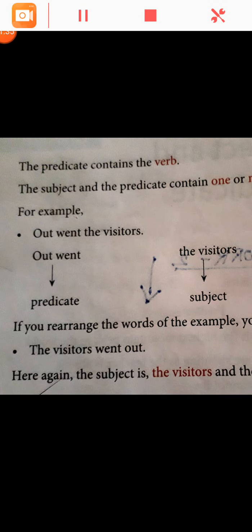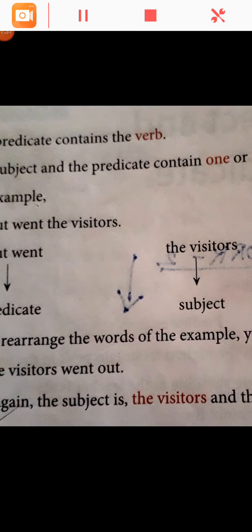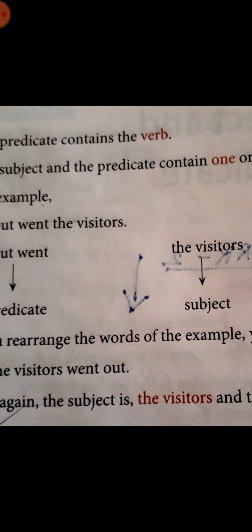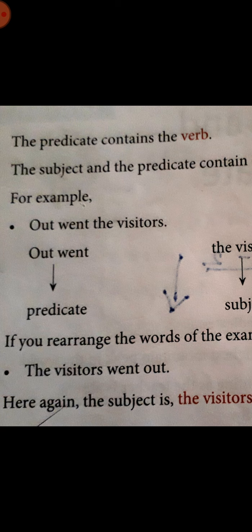The predicate contains the verb. The subject and the predicate contain one or more words. For example, out went the visitors. Now this is not a proper sentence. So if you rearrange the sentence in a proper way, it is the visitors went out.